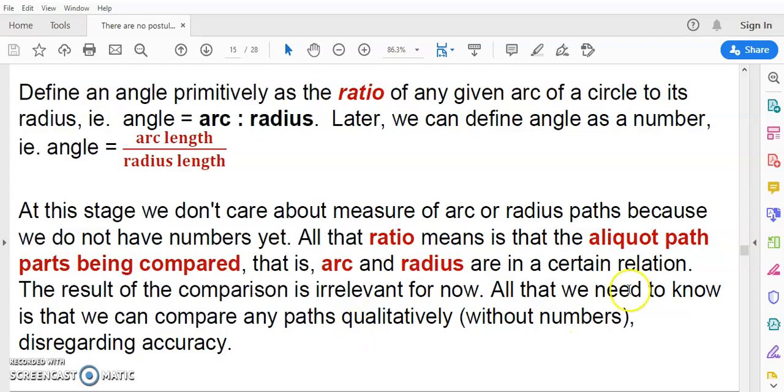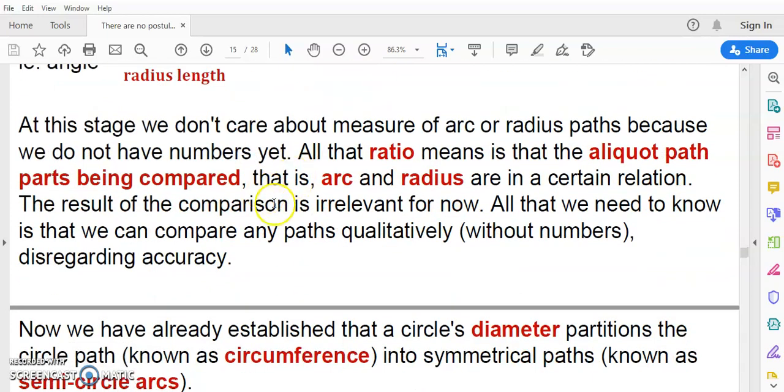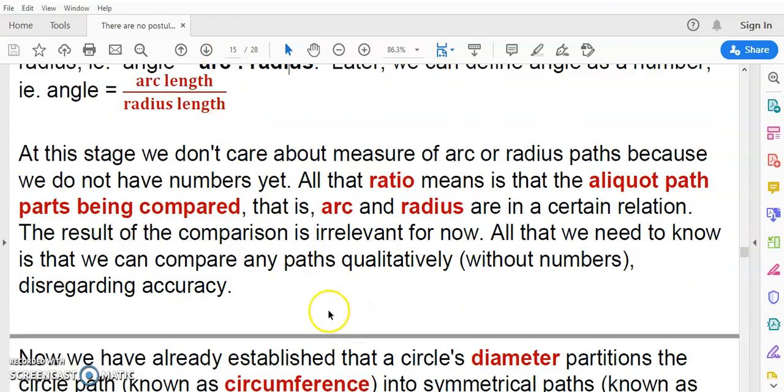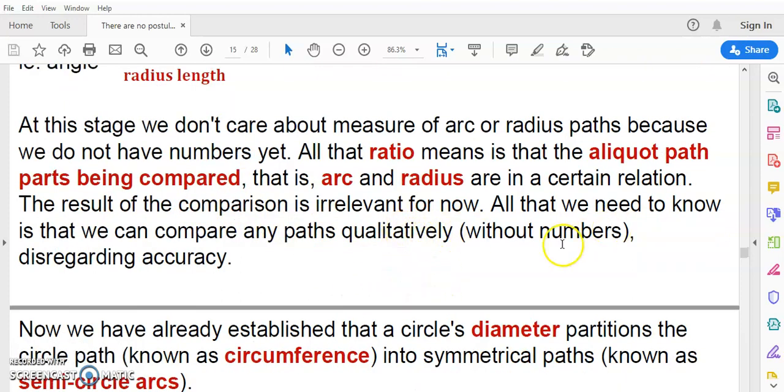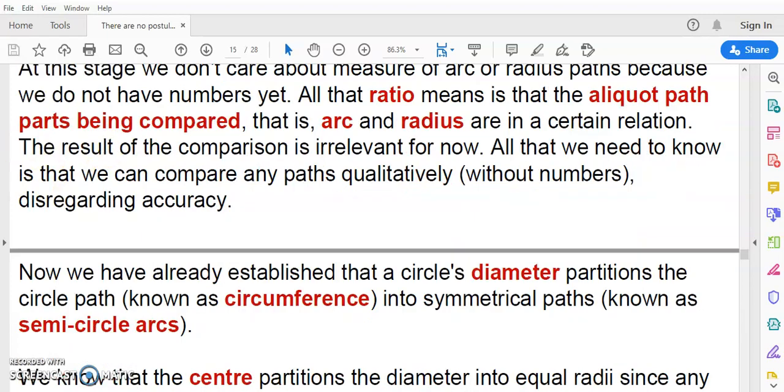Now, all that a ratio means is that these aliquot parts, arc and radius, are being compared, okay? They're in a certain relation, and the result of this comparison is irrelevant for now, but we'll see later on how to arrive at a number or a rational number by comparing the arc length and the radius length quantitatively instead of qualitatively, as I'm doing right now without numbers, okay?